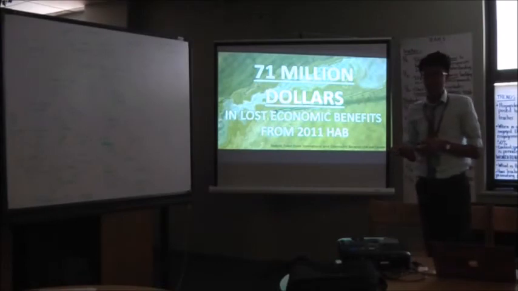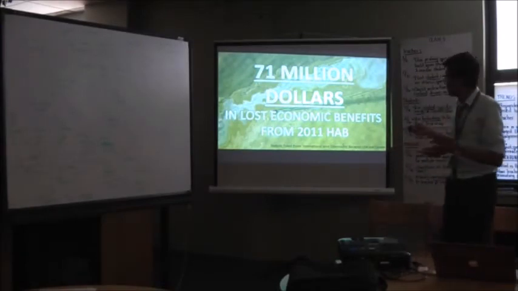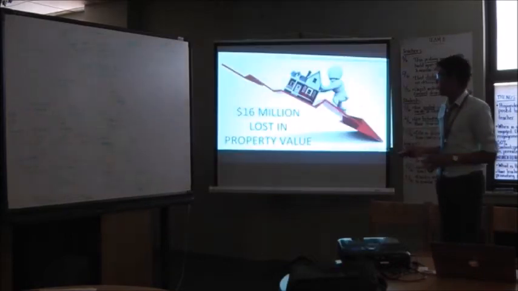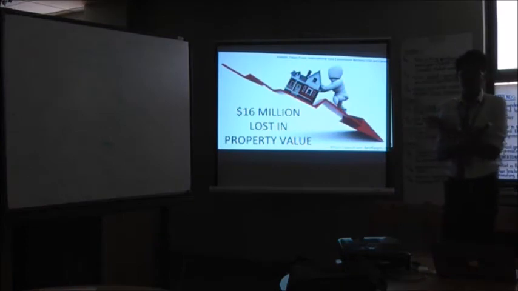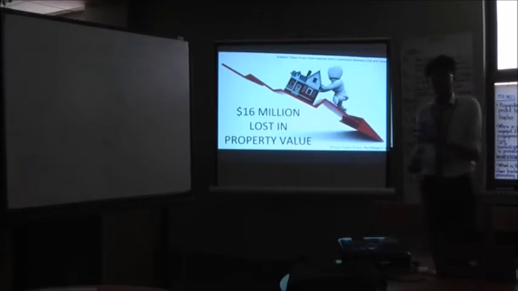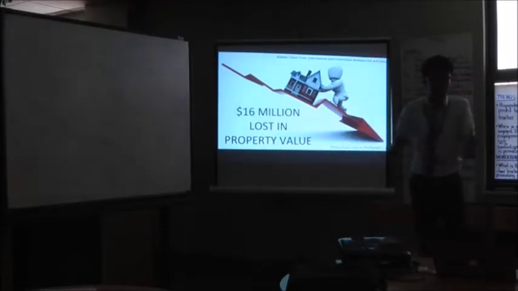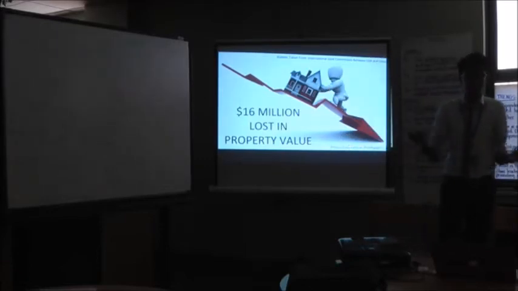So in the 2011 harmful algae bloom, which was the worst on record, approximately $71 million were lost in economic benefits. This cost is broken down into $16 million for lost property value. So all the numerous homeowners that have lakeshore properties or timeshares on the perimeter of Lake Erie, their property value significantly decreased in just that 1 year. I mean, the long-term decrease in value of that property is near $1 billion, but just in that 1 year, $60 million was lost in property value. And that came from people not wanting to buy those properties because it's near a dirty lake, a dirty view, because the lake is now fluorescent green.